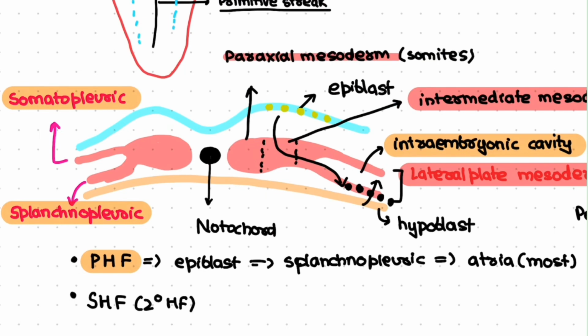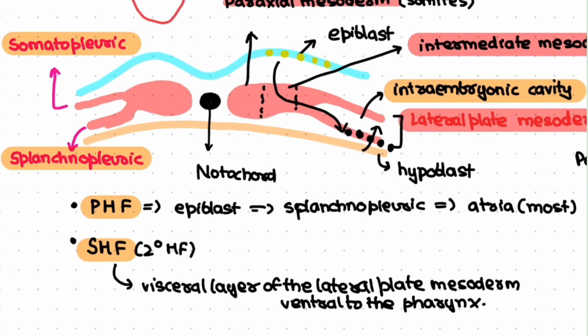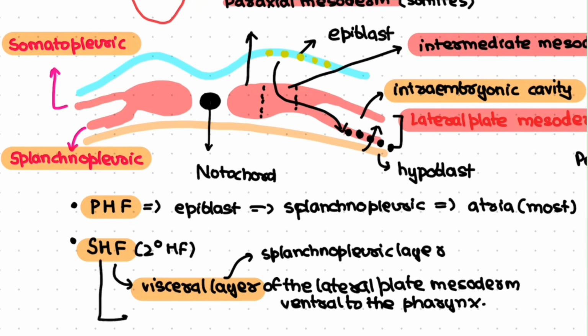Whereas the secondary heart field will form in the visceral layer of the lateral plate mesoderm, ventral to the pharynx. By saying the visceral layer, again, these cells also arise from the splanchnopleuric layer of the lateral plate mesoderm. Primary heart field and secondary heart field. Now the secondary heart field is supposed to form the right ventricle. It is also supposed to form the outflow tract of both the ventricles, the left and the right ventricle.